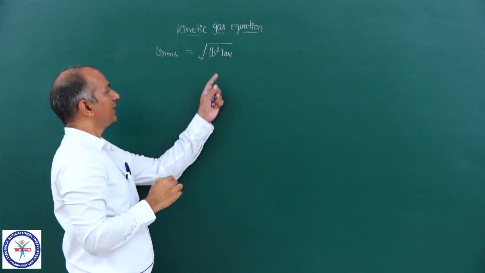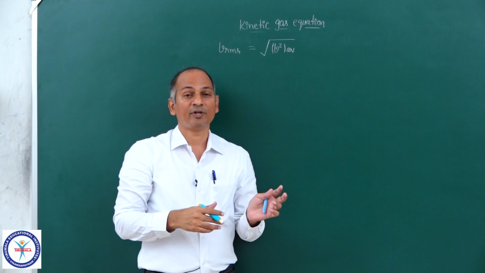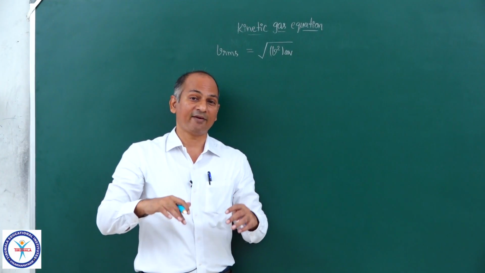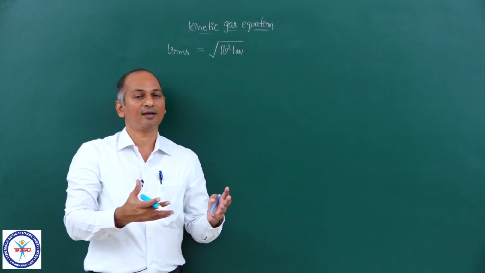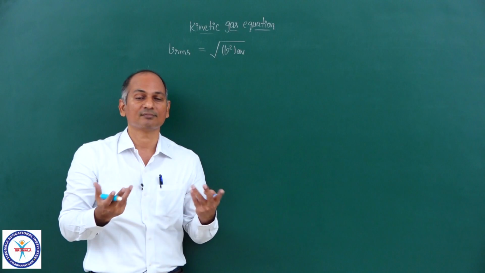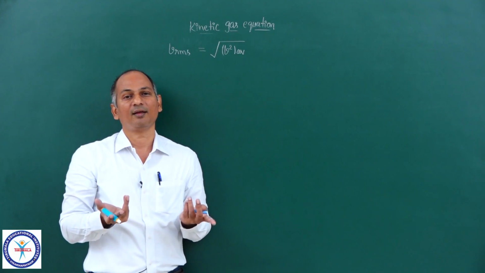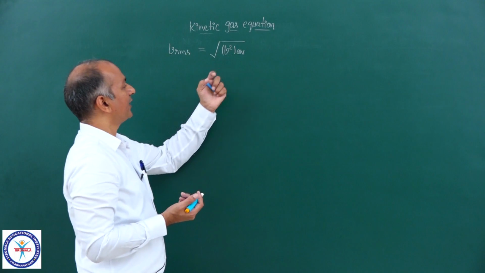If you remember, this keeps on coming in our derivation. We replaced V square with V square average, and when we replaced that, I told you that the assumption that all molecules have the same speeds is no longer required. So VRMS is nothing but under root V square average.